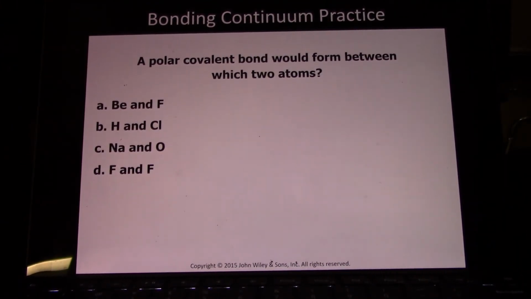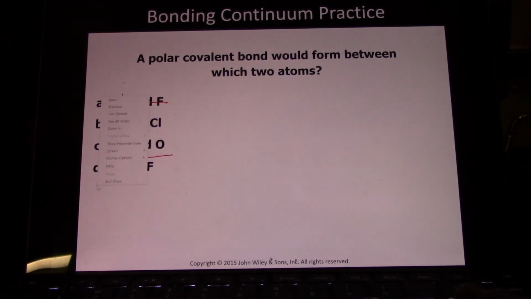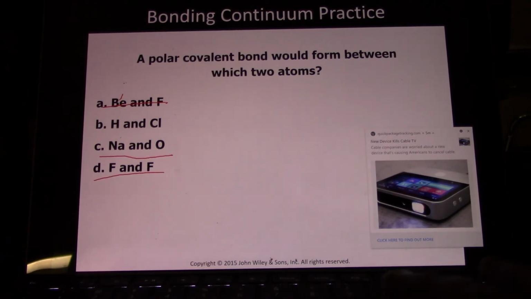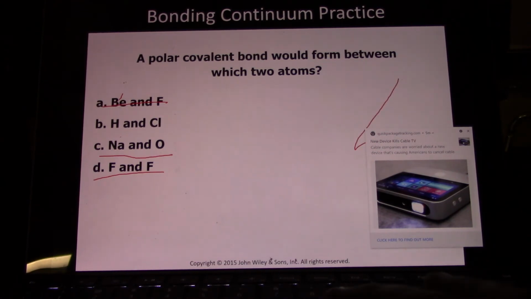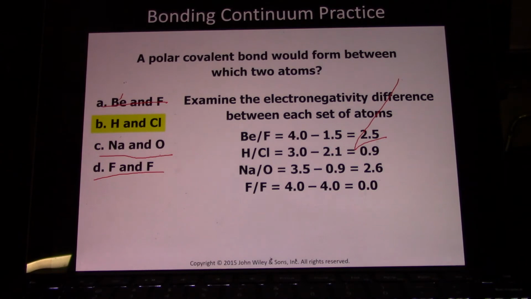A polar covalent bond will form between which 2 atoms? Well, it can't be A because that's a metal and a nonmetal. That would be an ionic bond. C would be an ionic bond too, metal and a nonmetal. D, fluorine is 4, but so is fluorine. So the difference is 0 between 4 and 4. So it has to be B. In hydrogen chloride, as long as it's not dissolved in water, you have an intact covalent bond. And the electronegativity difference is chlorine is 3, hydrogen is 2.1, the difference is 0.9. And so you'd have a polar covalent bond.